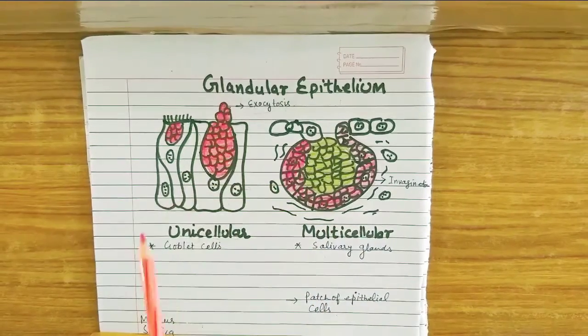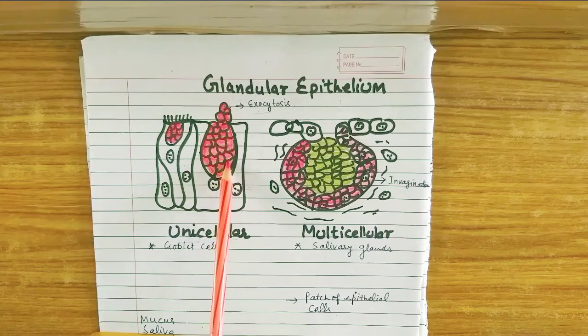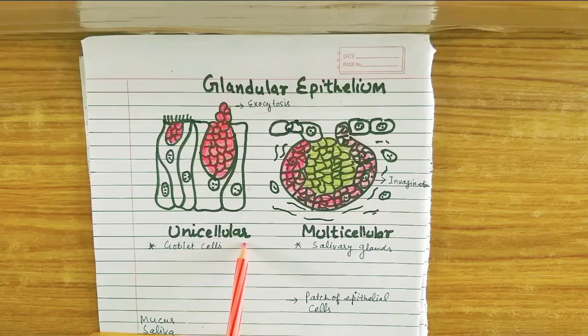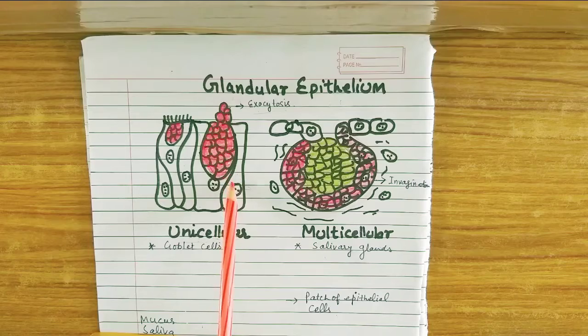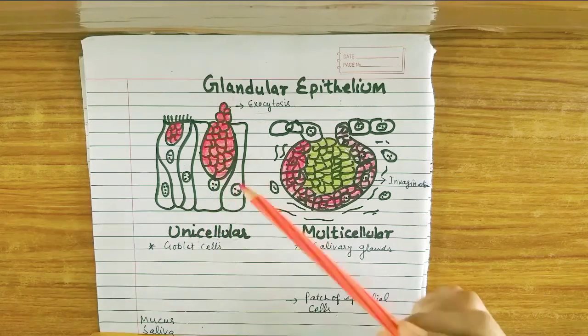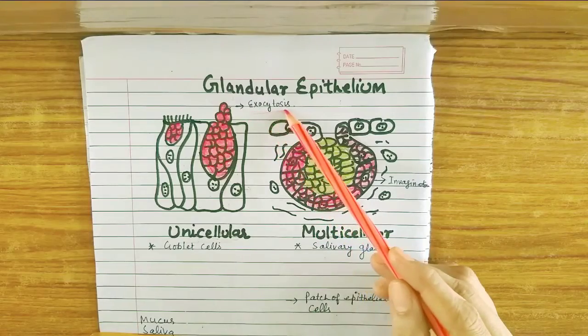So because the secretion is by the individual cells, such type of gland is known as unicellular gland. Each and every cell is going to release its specific substance individually, independently of other cells. And how are they going to release their substance? It is by the process of exocytosis.